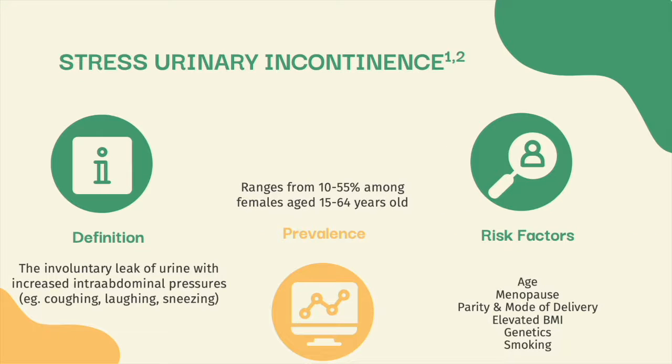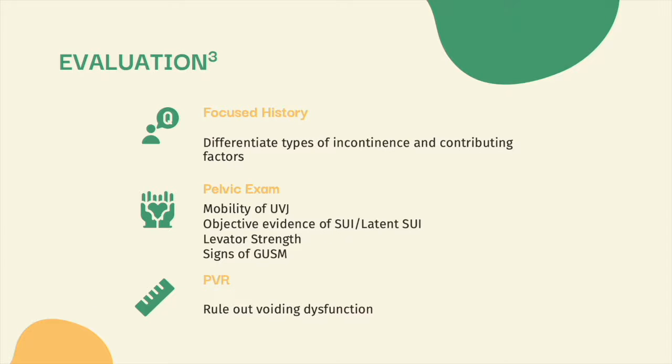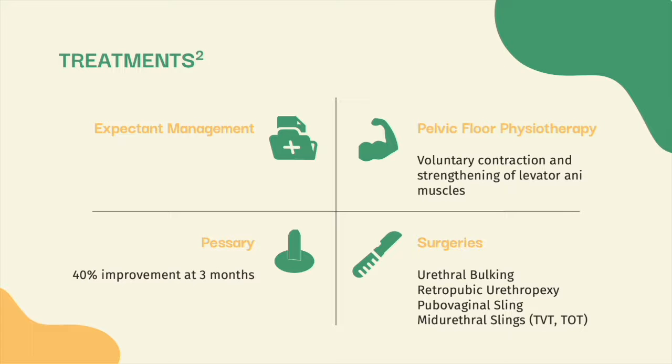Stress urinary incontinence is the involuntary leak of urine with increased intraabdominal pressures, such as when coughing, laughing, or sneezing. Prevalence estimates range between 10 to 55% among females aged 15 to 64 years old. Risk factors include those that weaken the pelvic floor. Evaluation for SUI includes a focused history, physical examination, and ruling out voiding dysfunction with a post-void residual. As this is a quality of life issue, acceptability of various treatment options depends on the risk-benefit profile for the patients. Expectant management, pelvic floor physiotherapy, pessaries, and various surgical managements are available.